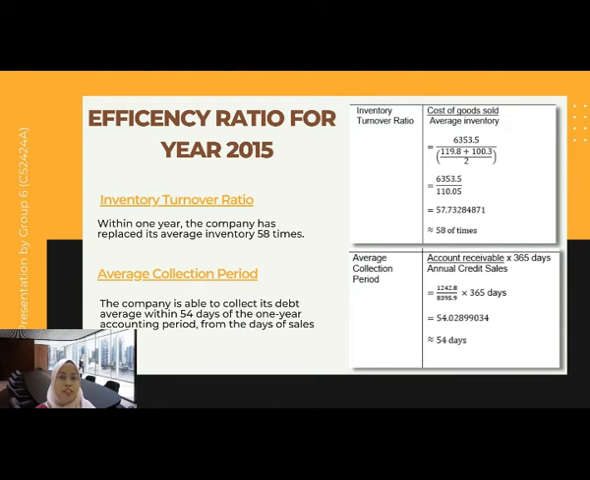Next is the average collection period, where the account receivable is equal to 1,242.8 million divided by the annual credit sales of 8,335.9 million and multiplied by 365 days. So it is equal to 54 days. The interpretation for the average collection period is that the company is able to collect its debts on average within 54 days of the 1 year accounting period from the date of making its sales.